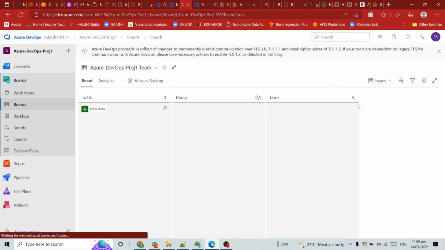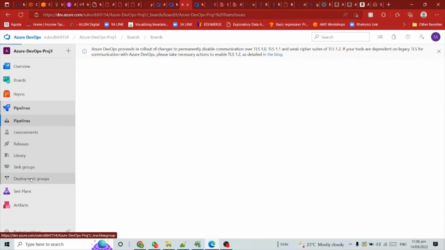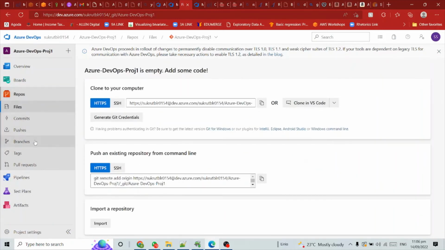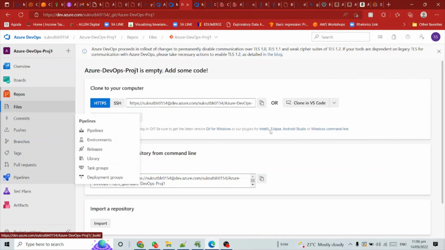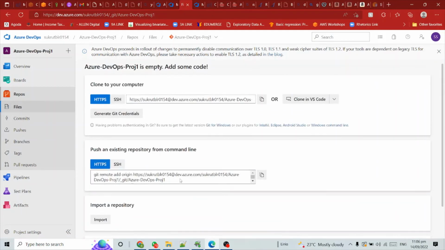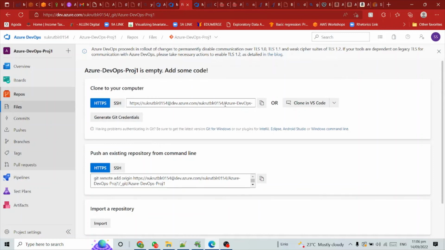Okay, that's one thing we're going to play with. The repos, pipelines. We don't have a pipeline, but we'll create the pipeline. But one important thing is the repos and the code. If you see this, clone to your computer, push an existing repository from the command line, import a repository. So we're going to play with these codes.